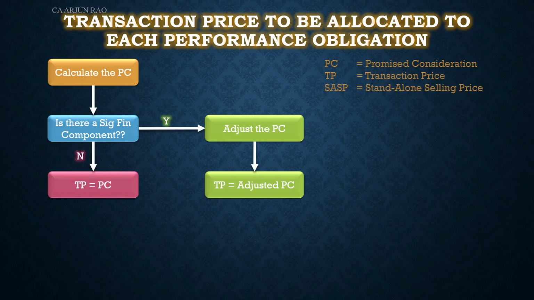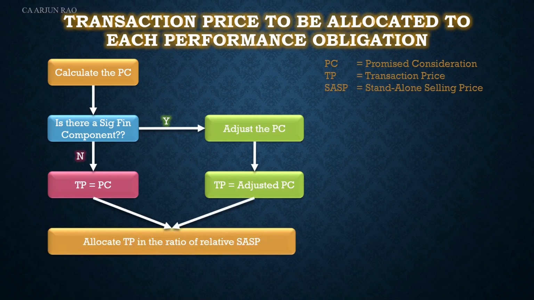Once we have found the transaction price, we then allocate it in the ratio of the relative standalone selling price. This is the approach to be followed for this question.